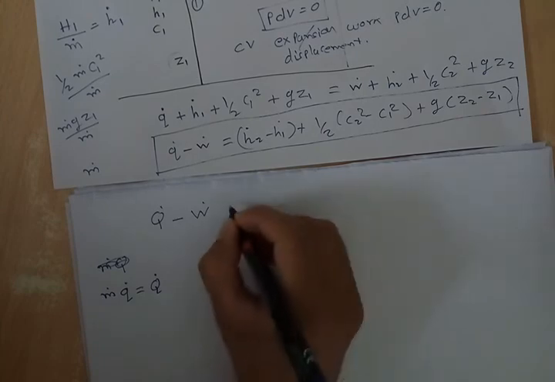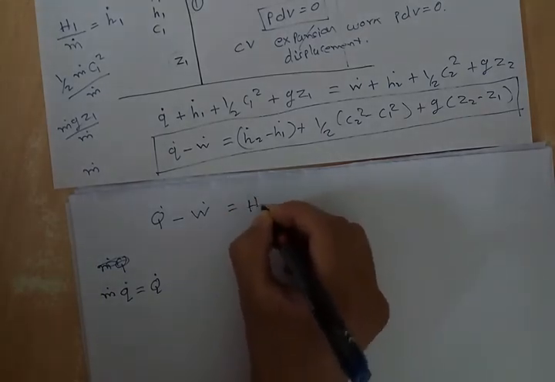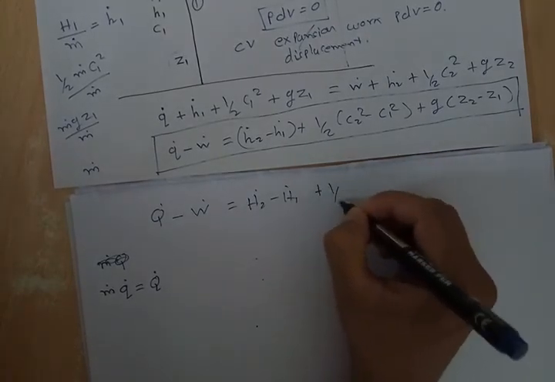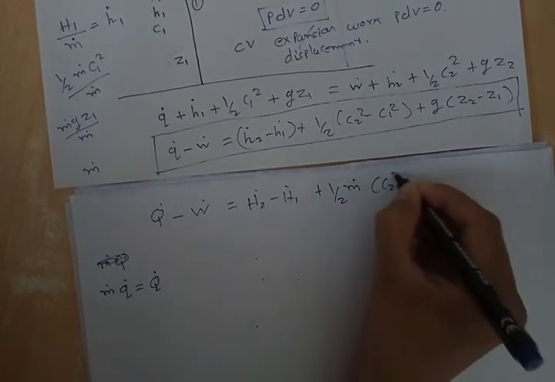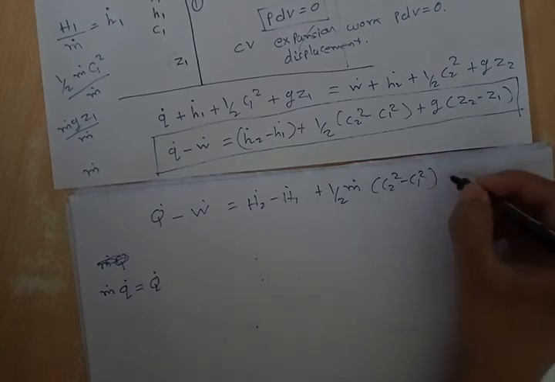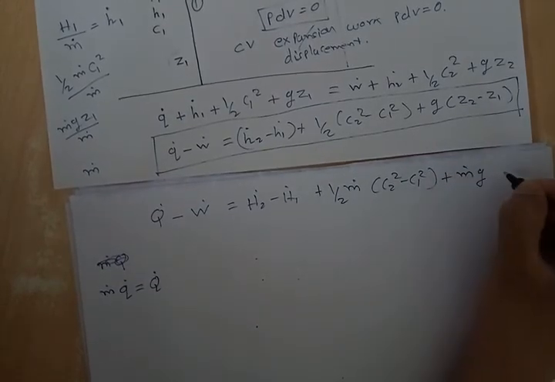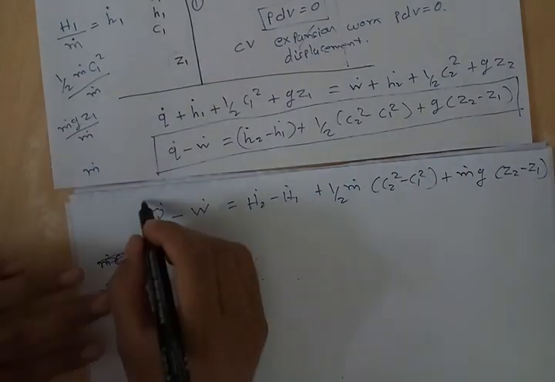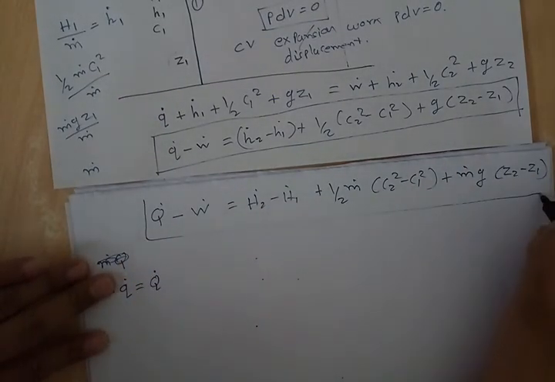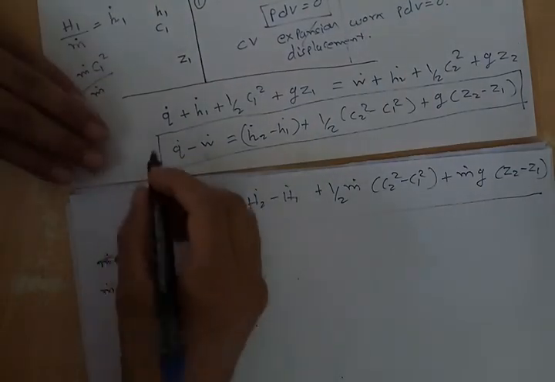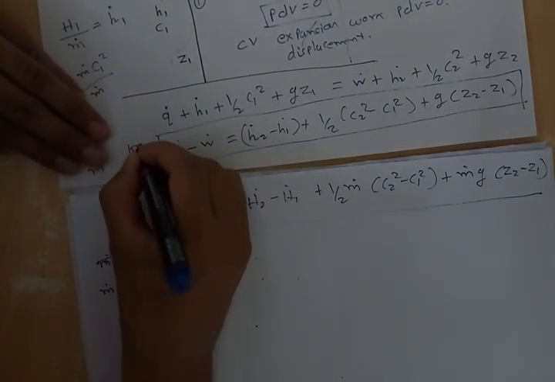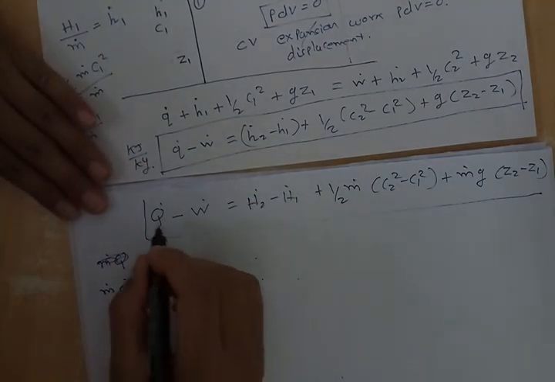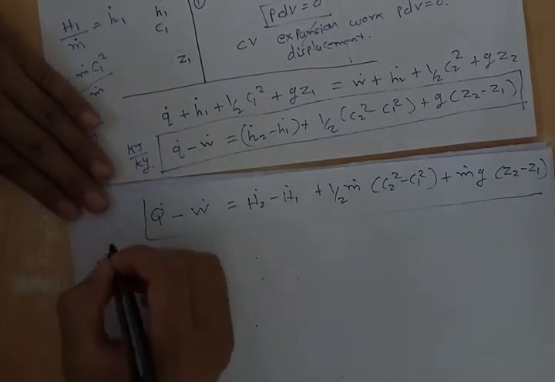Similarly it is for work. So it will be H2 minus H1, plus half m C2 square minus C1 square, plus m g Z2 minus Z1. Here the unit of energy will be kilojoule per kilogram. However, in case of this relation, it will be kilowatt.